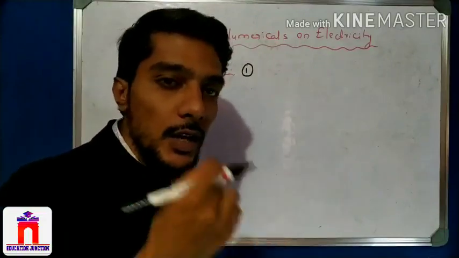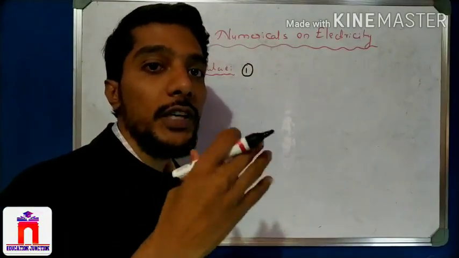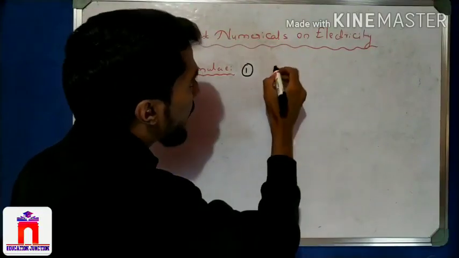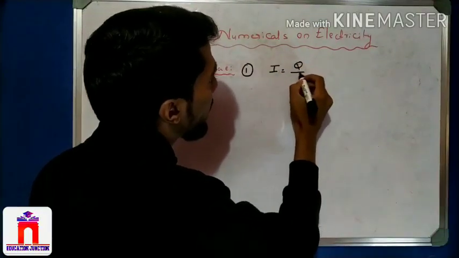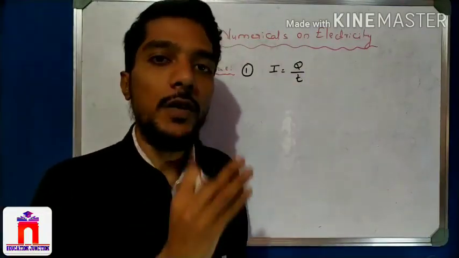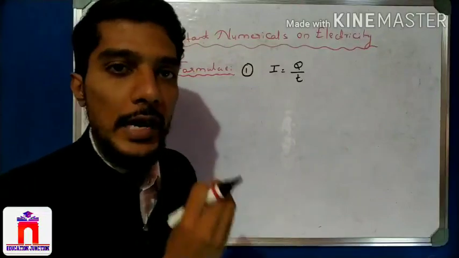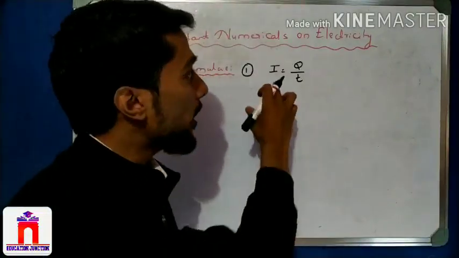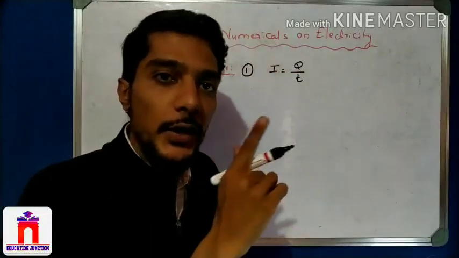So what is electricity? The flow of charge in unit time, the rate of flow of charge. So the first formula is about current: I is equal to Q by T. This is a very important formula. Most of the questions, about 90%, depend on this formula. Whenever the current is not given, we can find the current by using these quantities Q and T.